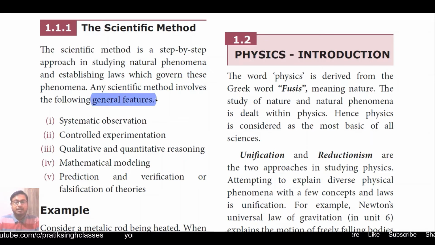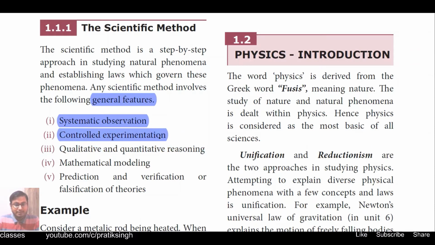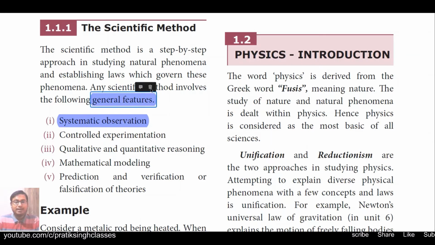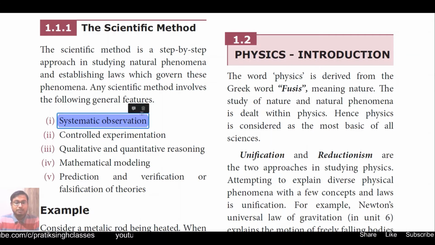When we develop a scientific method, what does it really mean? The first one is systematic observation. While you are learning counting, after 1 you go to 2, 3, 4, 5 in a step-by-step manner. You cannot just learn number 1, then number 10, then number 11. So that is called systematic observation. Then controlled experimentation. We do experiments and, based on those experiments, we try to find out what has happened or why any particular thing is happening. But this should be done in a controlled environment.